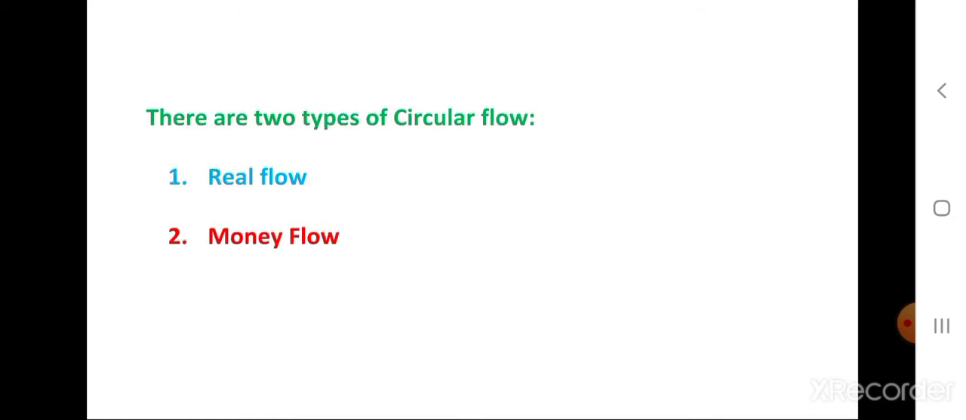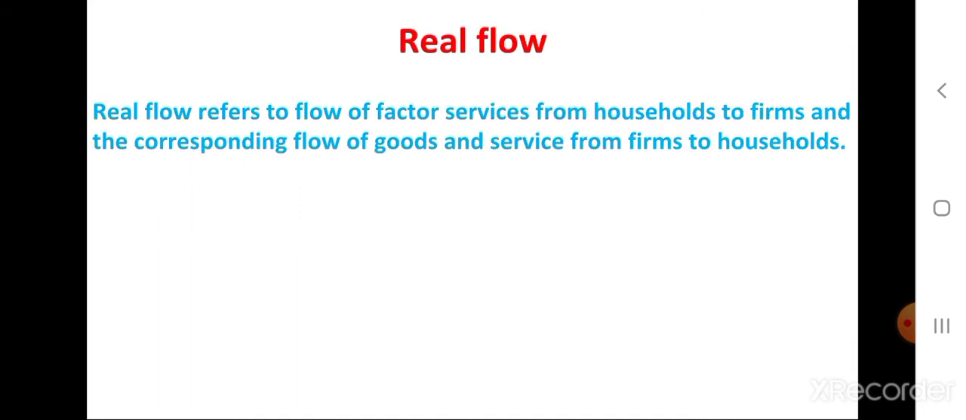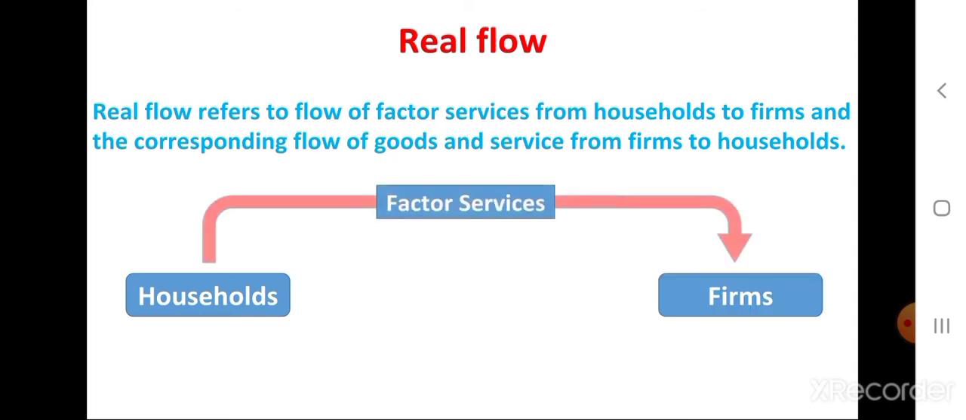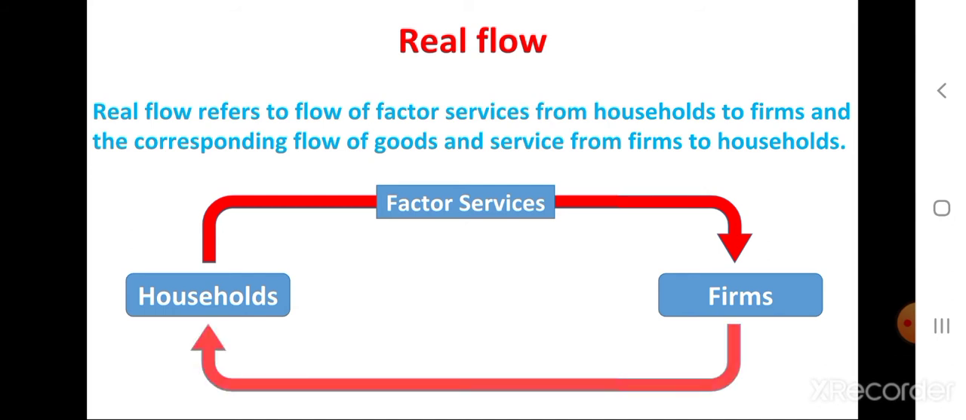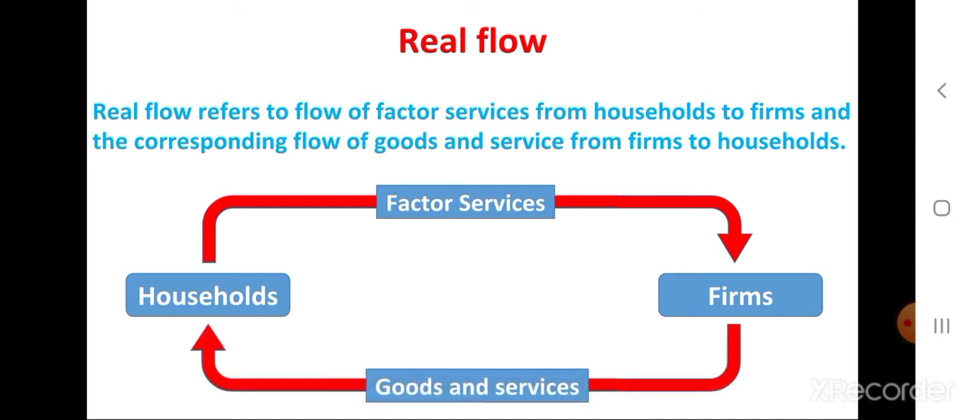Types of circular flow. There are two types of circular flow. One is real flow and next is money flow. What is real flow? Real flow refers to flow of factor services from household to firms and the corresponding flow of goods and services from firms to household. We can see it by a diagram. In the diagram, household provide factor services to the firms and the firms provide goods and services to household. It is real flow.